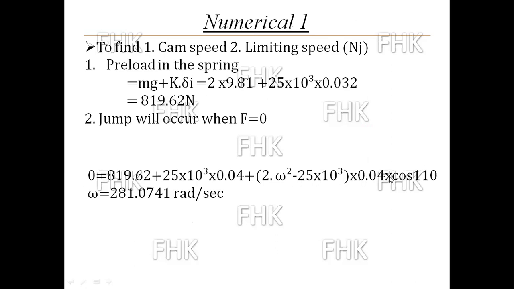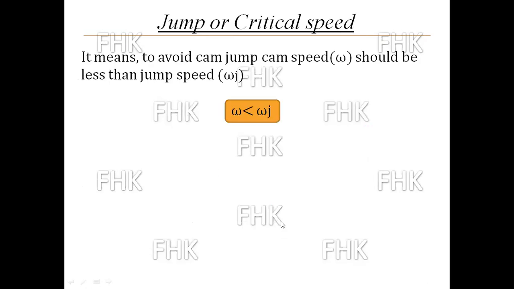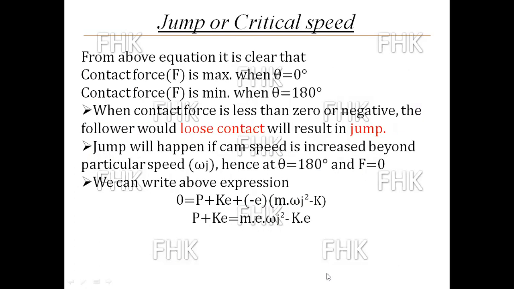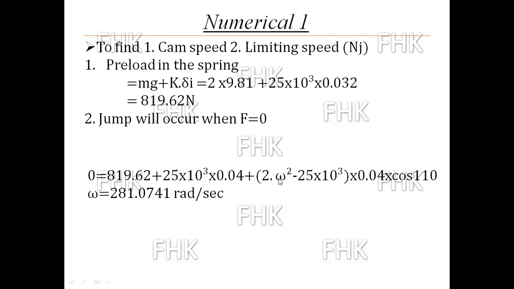Plus 2 omega square e cos theta, where the value of e is 0.04, into cos 110, plus m omega square minus k. So m is given as mass 2 kg, omega square is what we have to find out, minus k, 25 into 10 raised to 3. By solving this equation, we get the value of omega as 281.0741 radian per second.